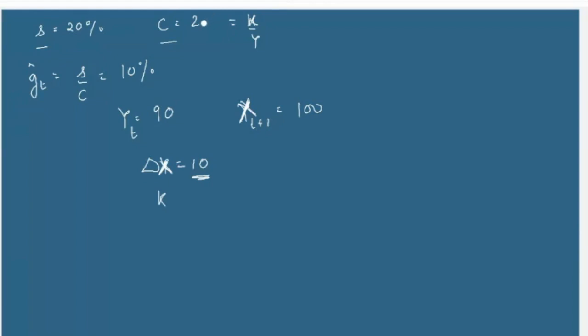If you are using 2 units of capital to produce 1 unit of output, to produce 10 units you would need 20. Let me use the same notation to avoid confusion: this is y t minus 1 and this is x t. The additional output is 10, and given C is equal to 2, you would need 20 units of capital.